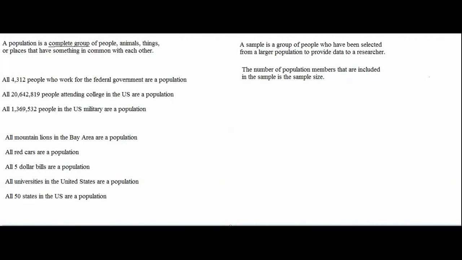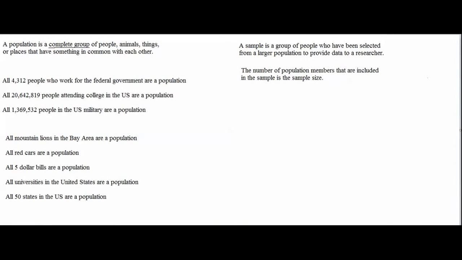In my example in which I was recording the heights of 300 trees in a forest, my sample size was 300. In my first example, my sample size was 100 because I was collecting data from 100 college students. In my second example, my sample size was 200 since I was collecting data from 200 federal government employees. In my third example, my sample size was 300 since I was collecting data from 300 trees.